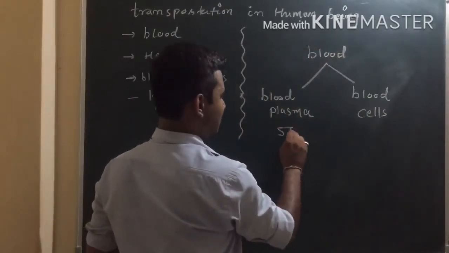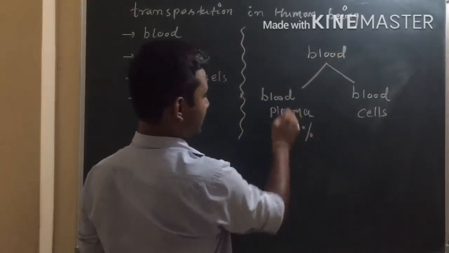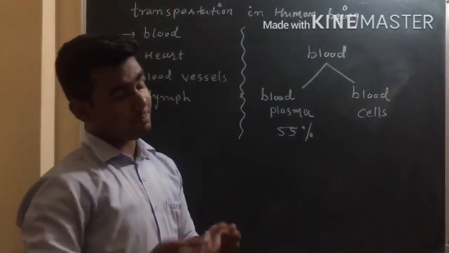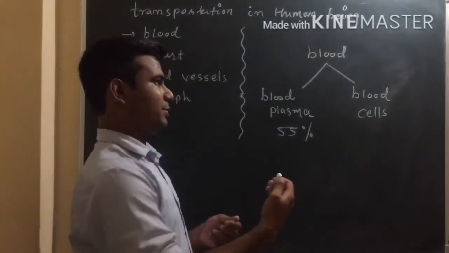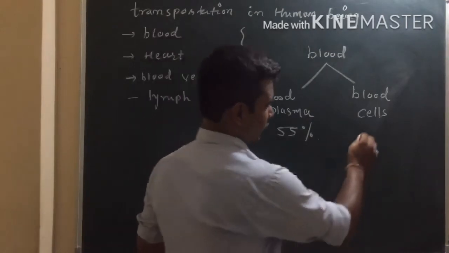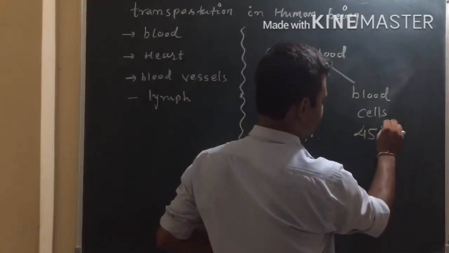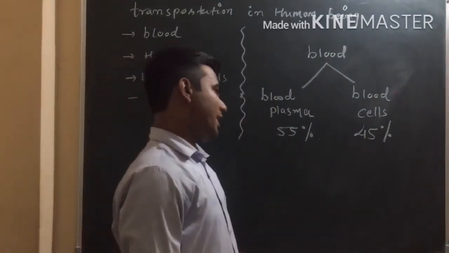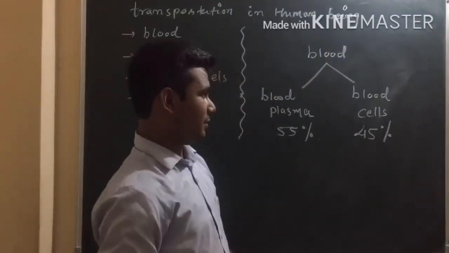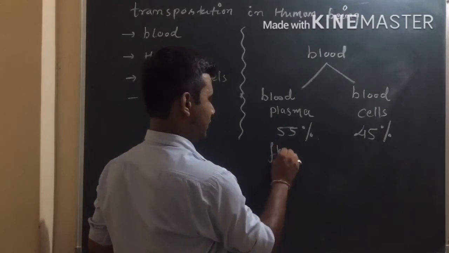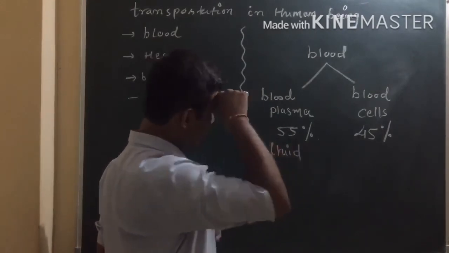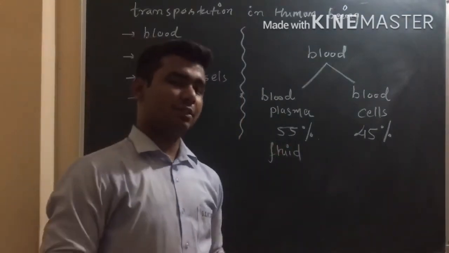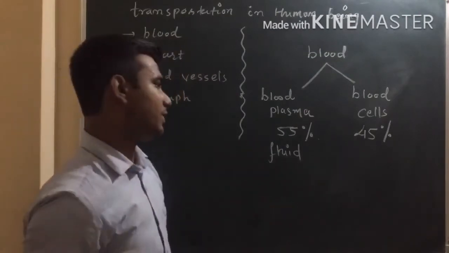Ultimately 55% of blood is blood plasma, and it provides the medium to transport the blood cells. The 45% is blood cells. This blood plasma is a fluid. It will provide the medium to blood cells to transport from one point to another.